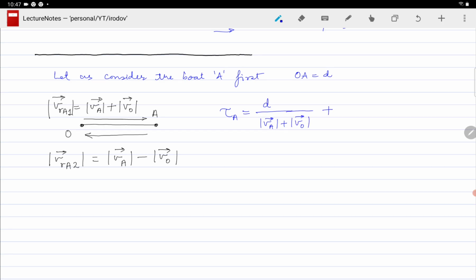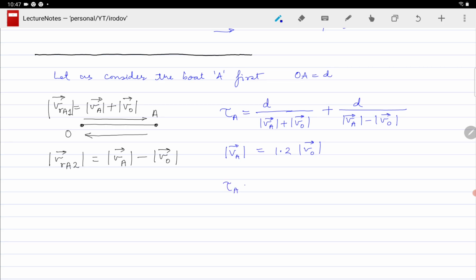So this is the time it takes to go from O to A, and to go back from A to O, the time it will take will be equal to D divided by VA minus V naught. Now it is already given to us that VA is equal to 1.2 times V naught.